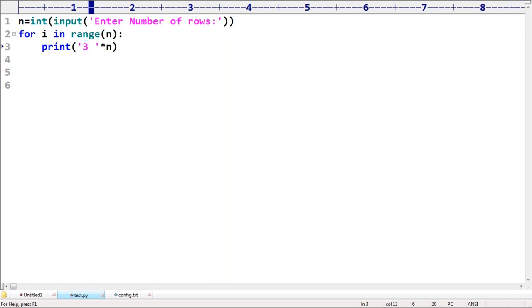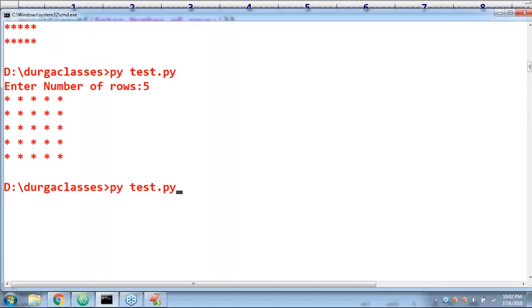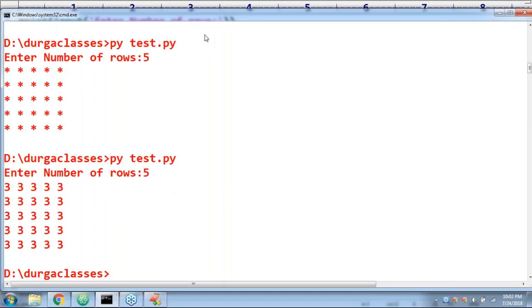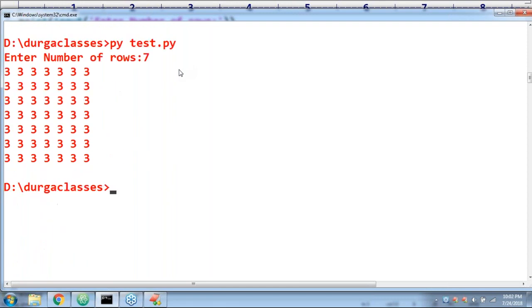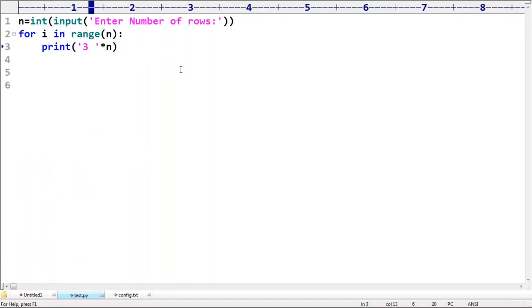If I'm taking 3, then instead of stars, 3 is going to come. Next, if I take 7, then 7 is going to come, 7 times. Anything by default you can take. Clear, right? Okay. Now, next level.